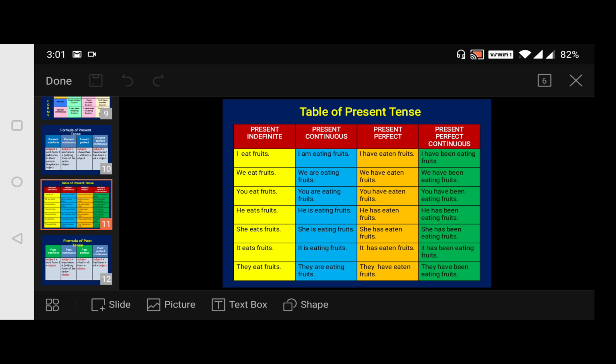Now some of you may not know when to use for and when to use since. When we use since, only the beginning time is mentioned and the action is still continuing, because now I am speaking about the continuous tense. So the time of the beginning of the action is given. Let me tell you with an example.